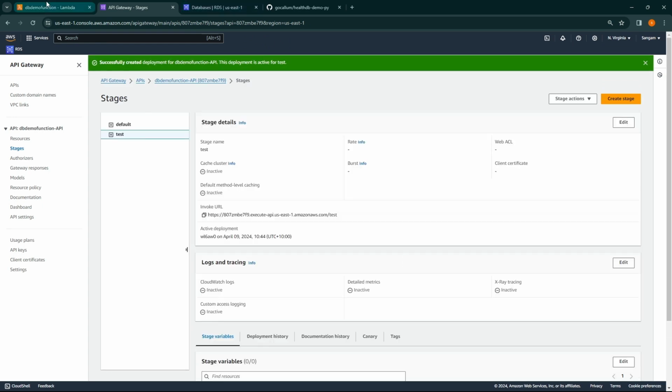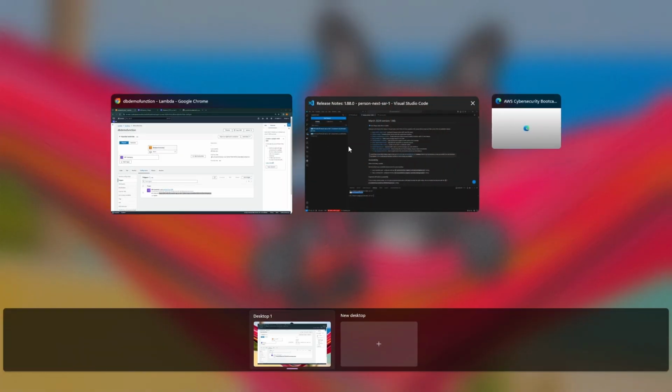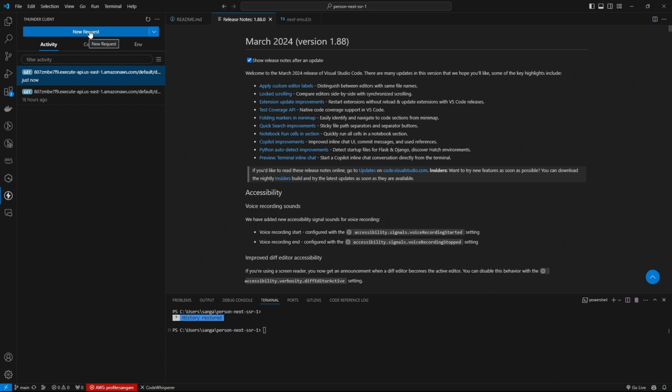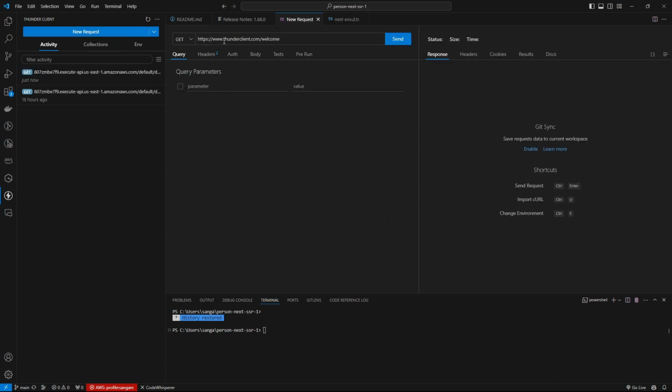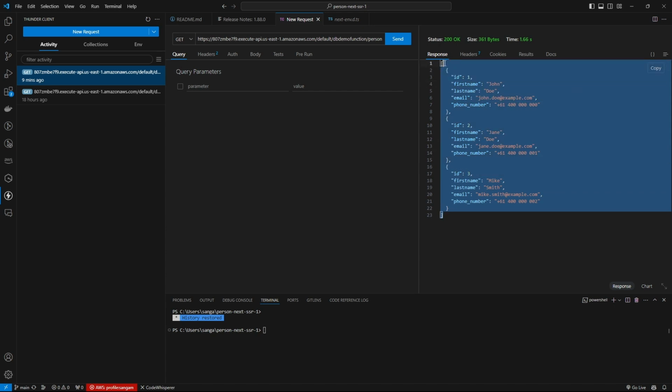And after you deploy it, get back to the Lambda function and refresh the page and open ThunderClient and click new request and put in your API endpoint and click send. So as you can see, it's making requests, so it's working.